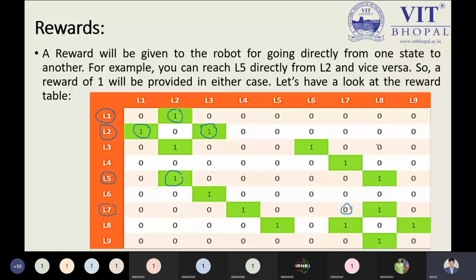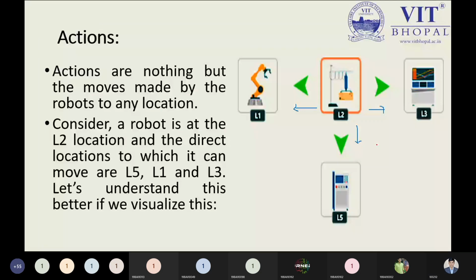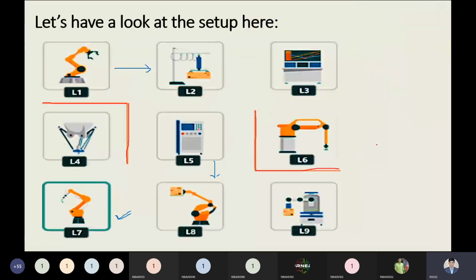So whenever I need to define my vehicle with a unique identification, just like your Aadhaar card in this country, we can put a value for its identity purpose. So the reward table can be updated by such a value as well.